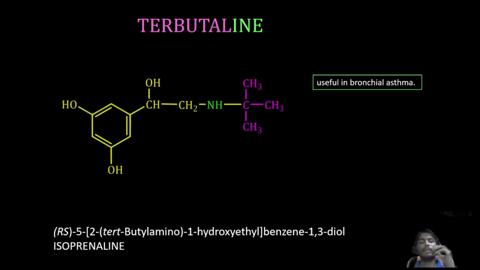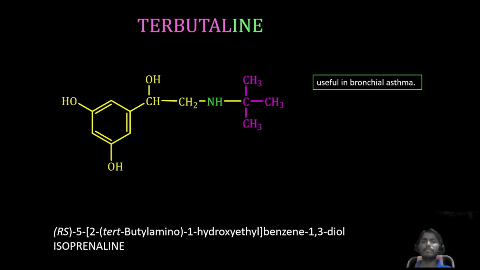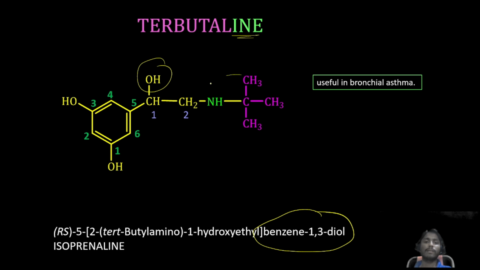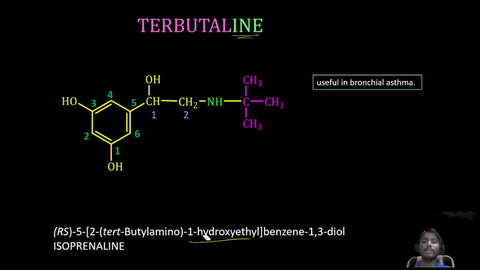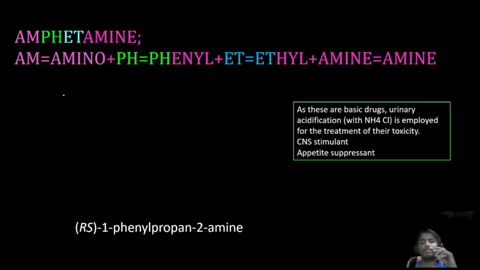Next terbutaline. When it comes to the terbutaline structure, see tertiary butyl is there, then amine is there, hence the name terbutaline. Alcohol group is there, so we need to give more priority to the alcohol group. Then this one, what is that? Benzene-1,3-diol. One position it contains hydroxy, second position it contains tertiary butyl amino, that is located at 5th position. So this is the terbutaline structure and IUPAC name.